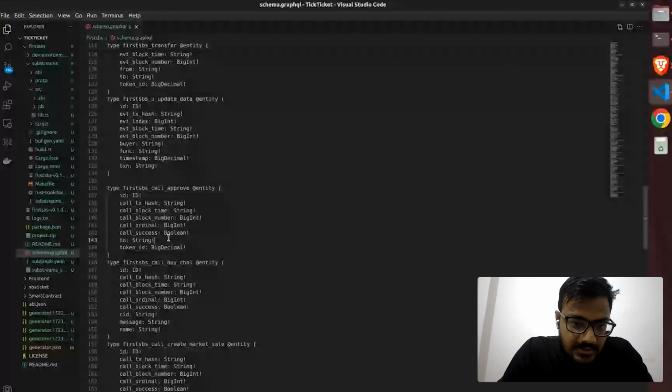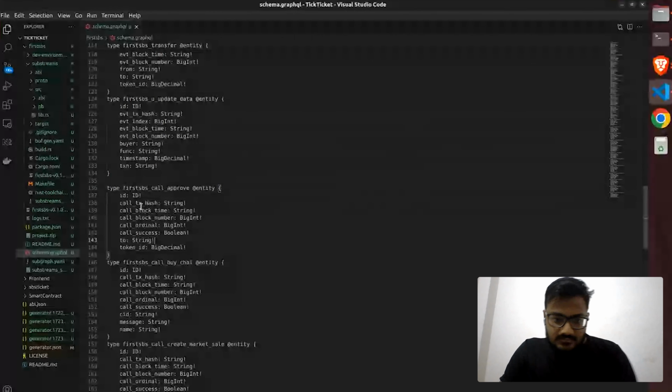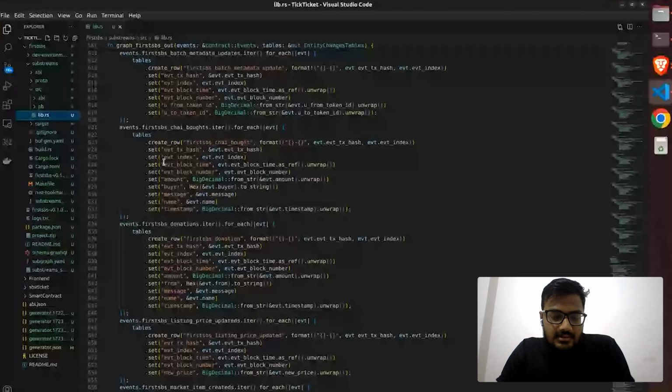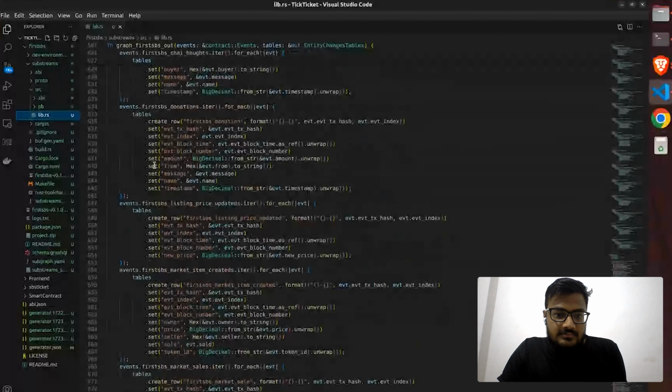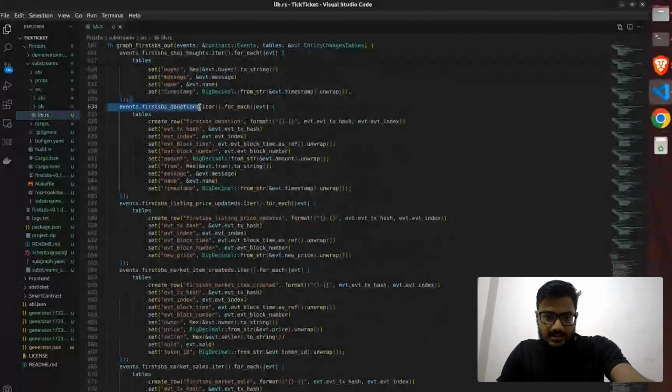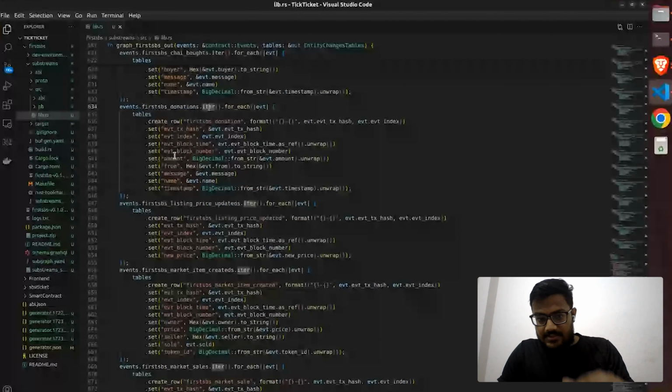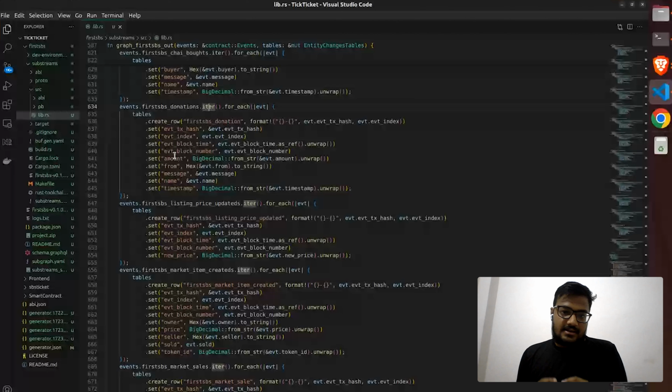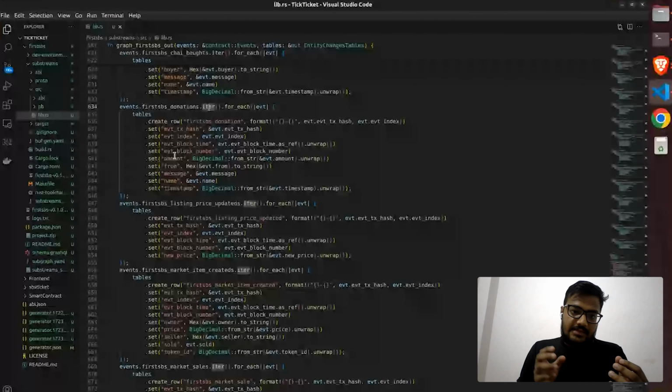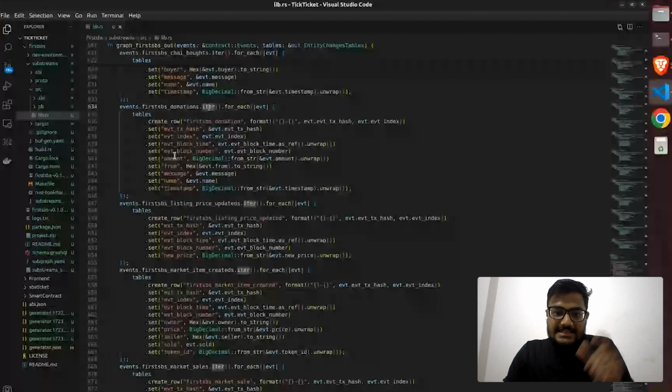Here we're going to use the subgraph, and this data will be fetched in the Substream with the help of this table. All these events and entities are present here as well. The Substream will fetch the data from the subgraph, and we will query the data provided from the subgraph to the Substream. The benefit of using Substream is that it makes the data query very, very fast compared to the subgraph. That's the beauty of the Substream.